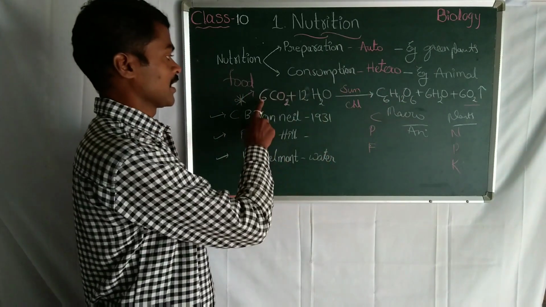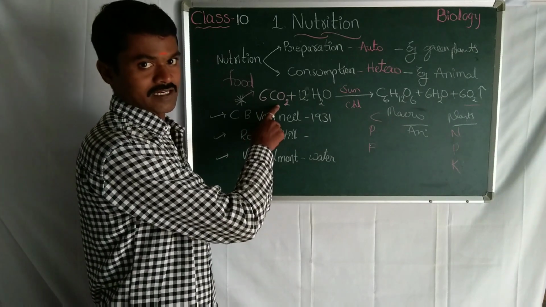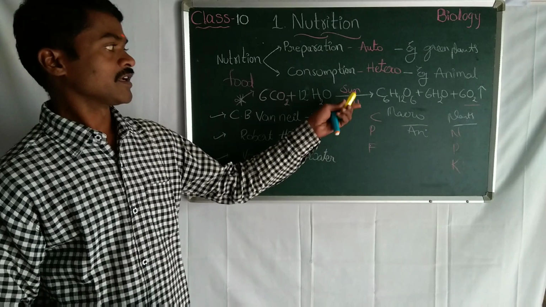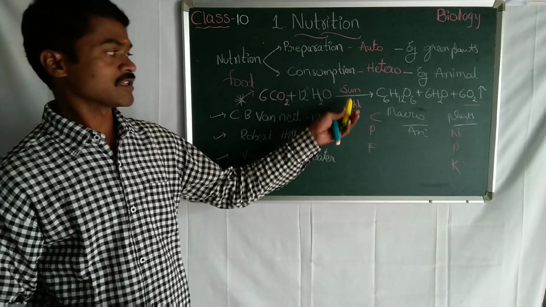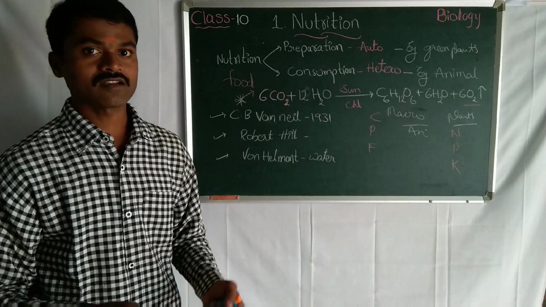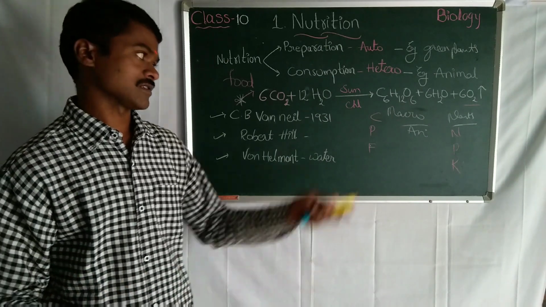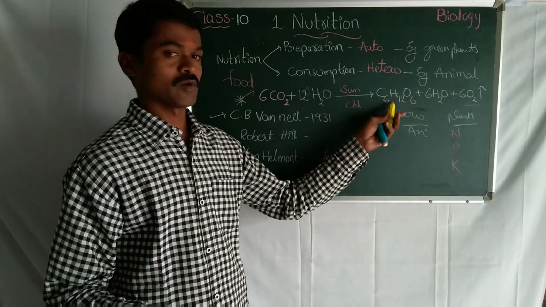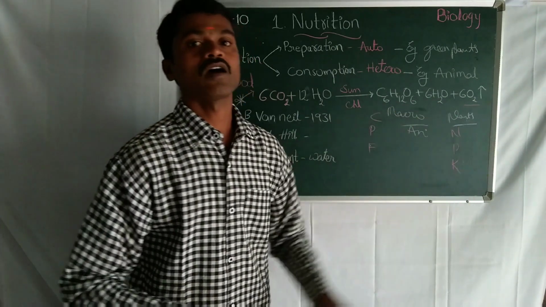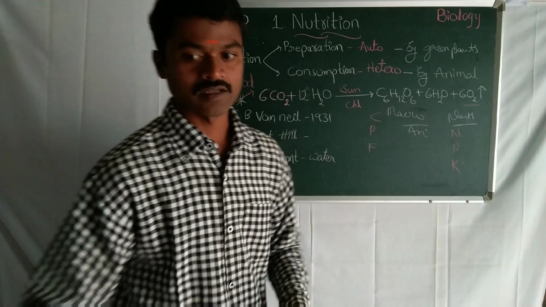You can see here 6 moles of carbon dioxide reacts with 12 moles of water in the presence of sunlight. This total takes place in the chloroplast, otherwise chlorophyll. You can take green color plants. It prepares carbohydrates, water and oxygen. Right?